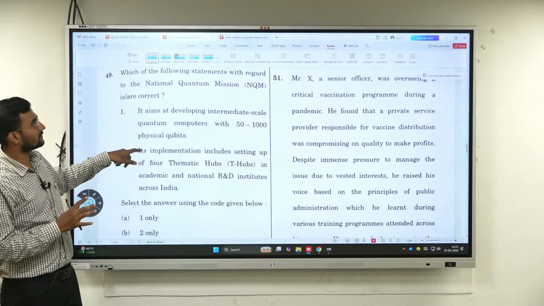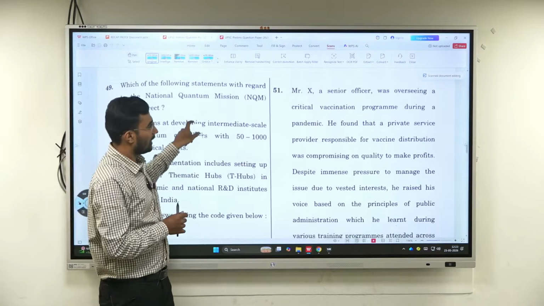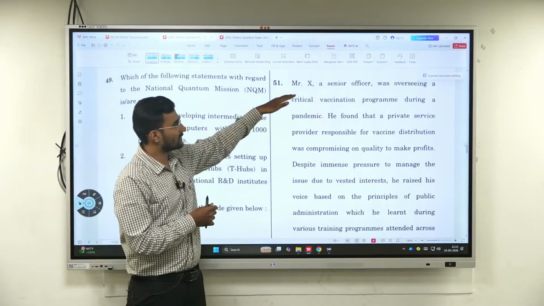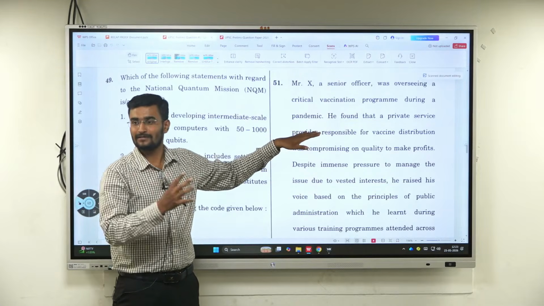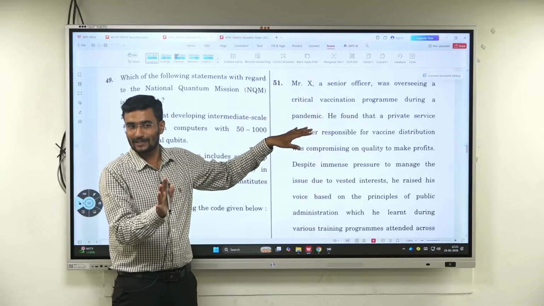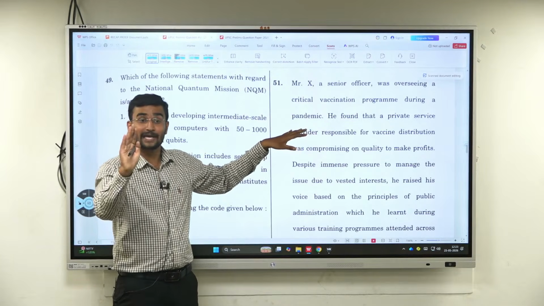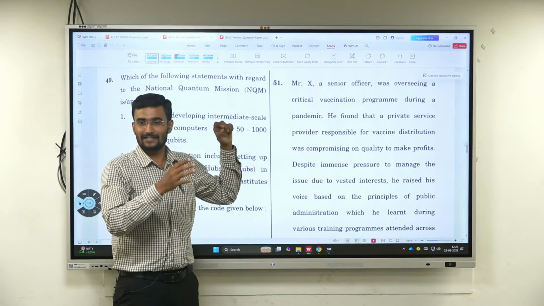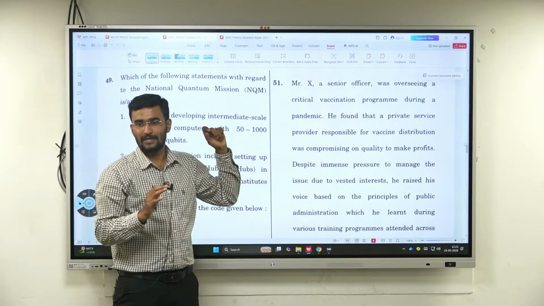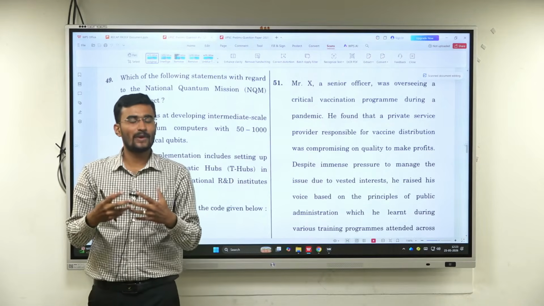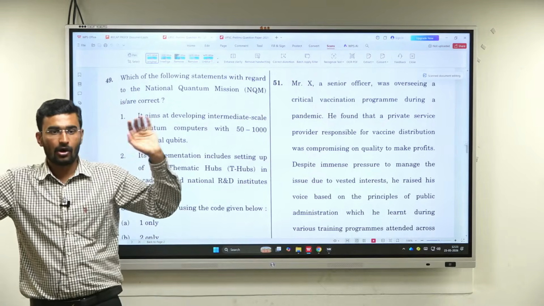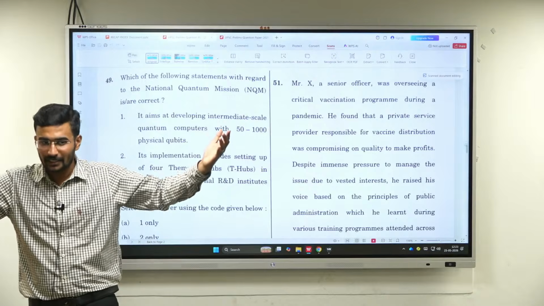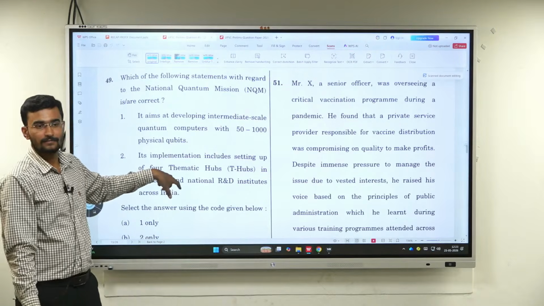And next comes our quantum. You will know about quantum technology, but understand this now. Like this, Mr. X. Nothing but it's case study based. When you go to ethics, 125 marks will be for case studies. X is some IPS officer. Now take an example of the recent sexual harassment or rape cases which took place in Delhi, or it can be Kolkata, or it can be Andhra. They can give some cases.